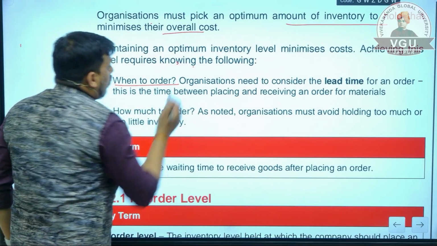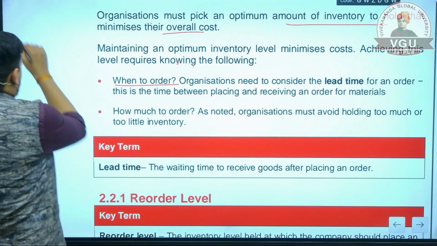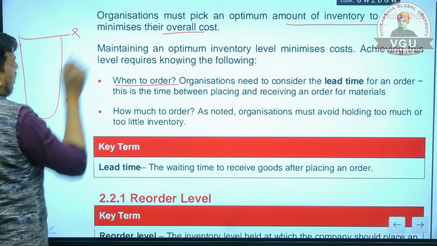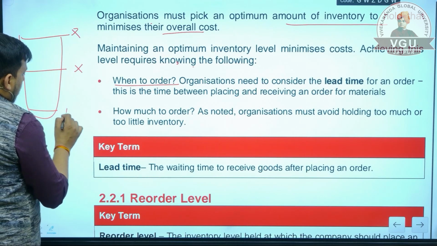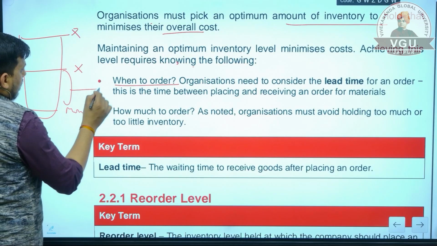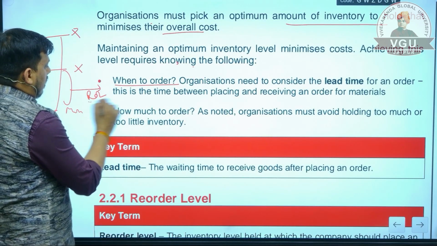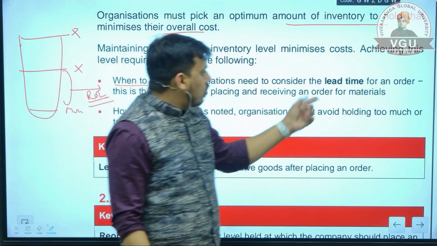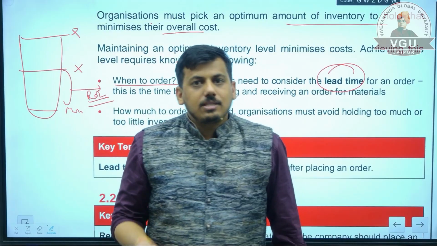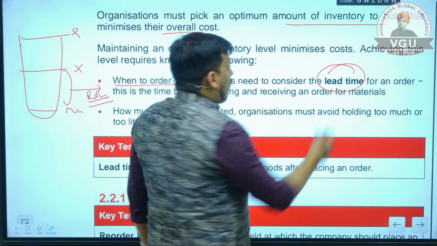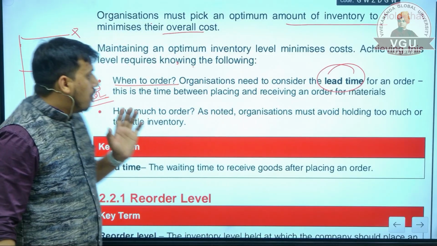First, when to order. What should be the level at which a company should order? If it is full, the company will not order. If it is half, the company will not order. And there is the minimum level. Somewhere between these, the company should order. It is the reorder level. The organization needs to consider the lead time. Lead time is the time taken by the supplier to deliver the goods. For an order, this is the time between placing and receiving the order for the material.